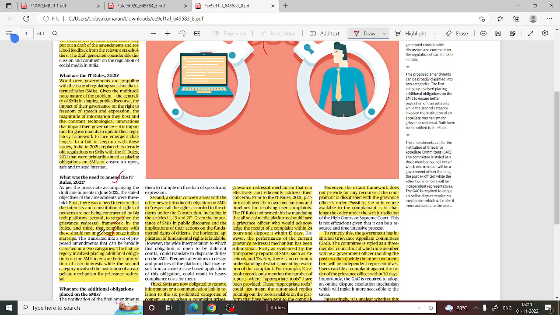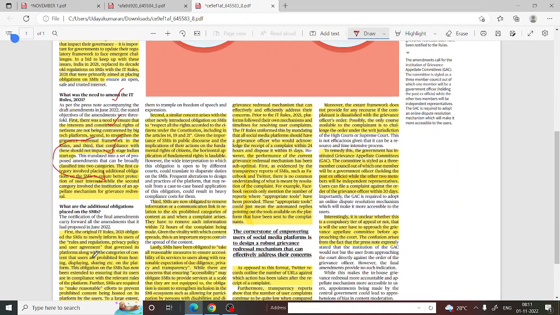So the first category involved placing additional obligations on SMIs to ensure better protection of user interests. First category means to ensure that the interests and the constitutional rights are not being contravened. For that, they have placed additional obligations on the SMIs to ensure better protection, right? While the second category involved the institution of an appellate mechanism. Second, to strengthen the grievance redressal. For grievance redressal, they have also implemented an additional mechanism known as the Grievance Appellate Committee. They have also added an additional authority, known as the Grievance Appellate Committee.